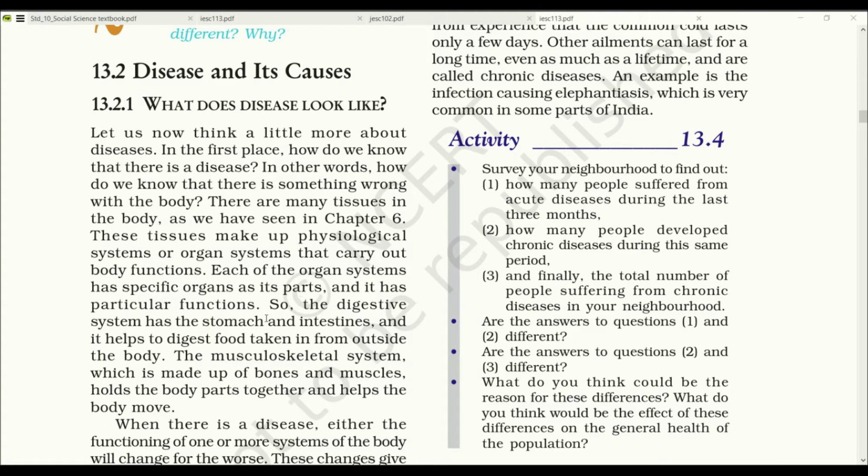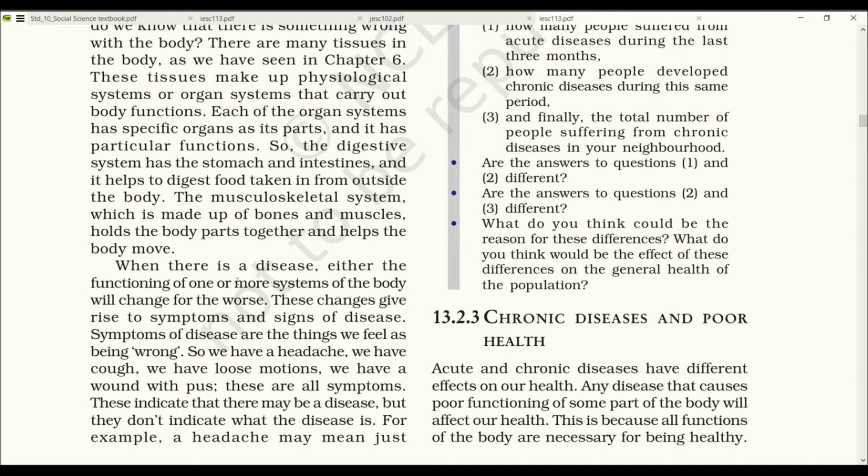So, the digestive system has a stomach and intestine and it helps to digest food taken in from outside the body. The musculoskeletal system, which is made up of bones and muscles, holds the body parts together and helps the body move. When there is a disease, the functioning of one or more systems of the body will change for the worse. These changes give rise to symptoms and signs of disease.